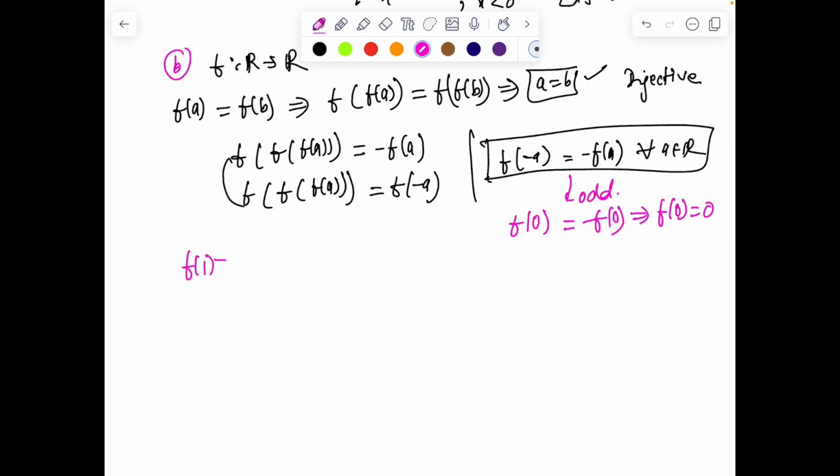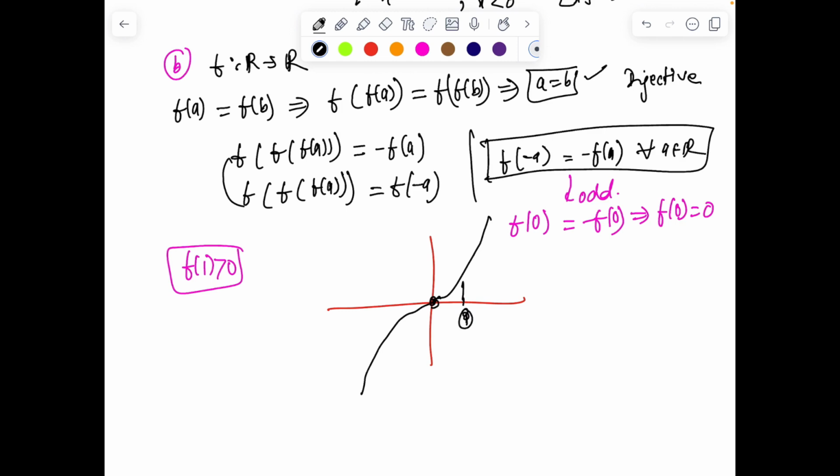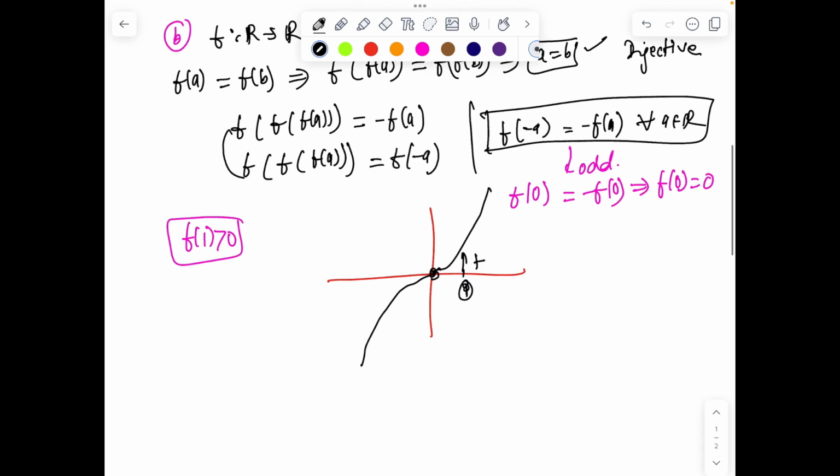Now suppose f of 1 is positive, because now we know the function can behave in many ways, and one of the ways of behaving is injective, one-one and odd, just one sample. So let's say at 1 we are getting some positive value. Then the fact that f is continuous and injective implies that f of a is greater than 0 for all a greater than 0.